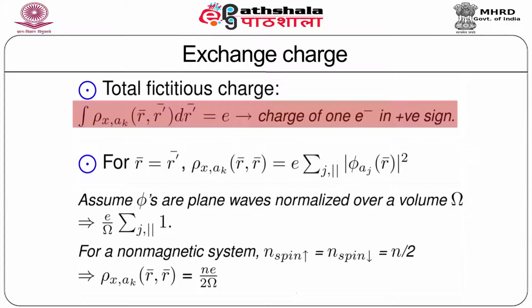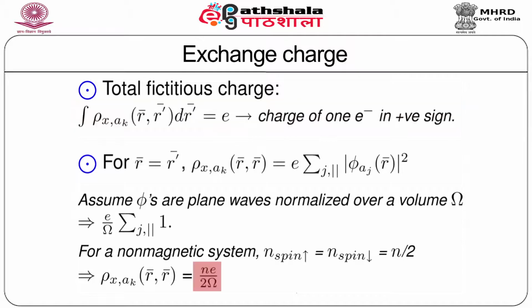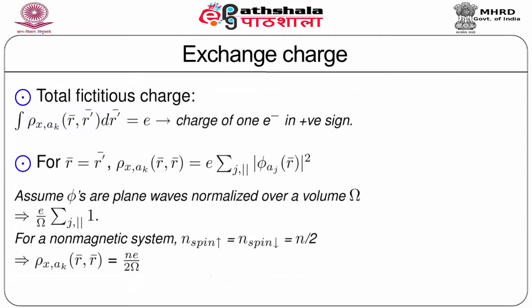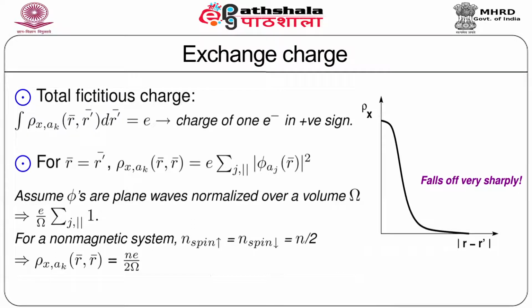Since this total integrated charge, as mentioned in the first point, should be equal to the charge of a single electron with a positive sign, while at the origin one has this high value, one can easily imagine that this exchange charge density has to fall off very, very sharply in space, as is shown in this figure.